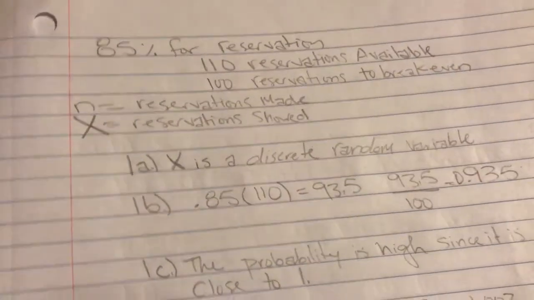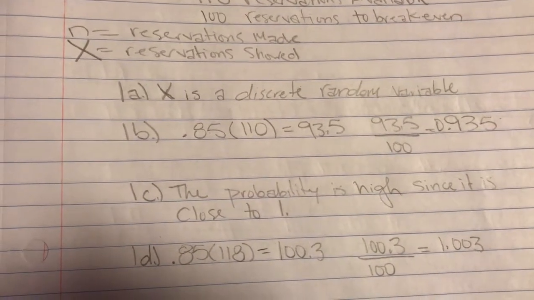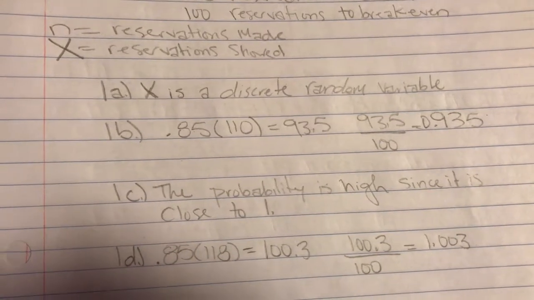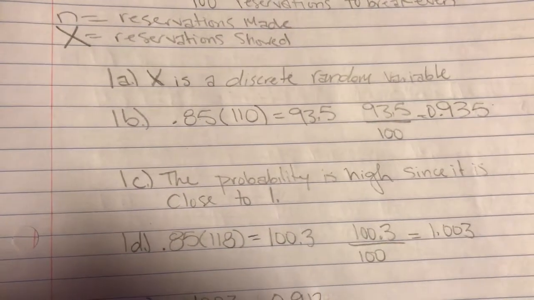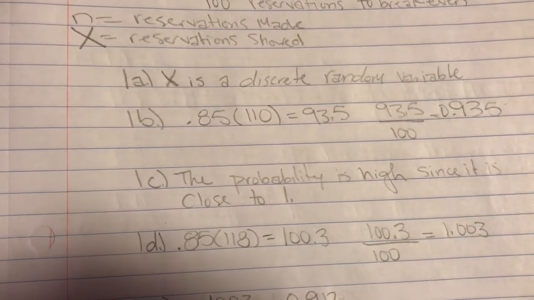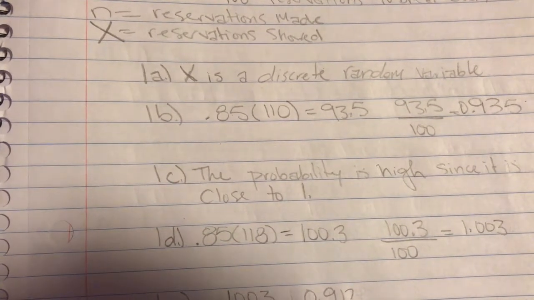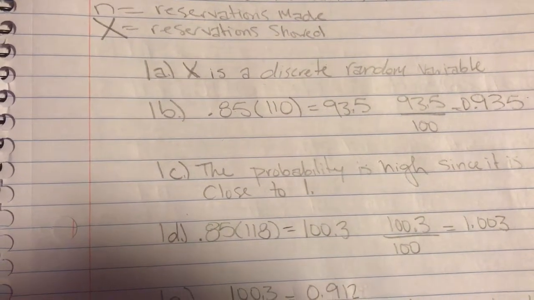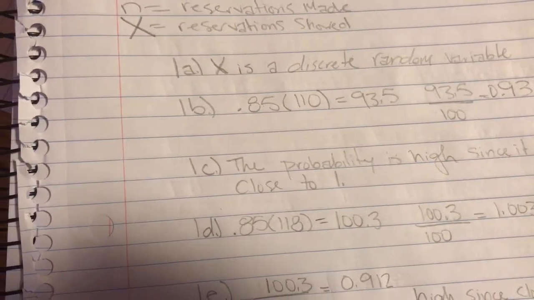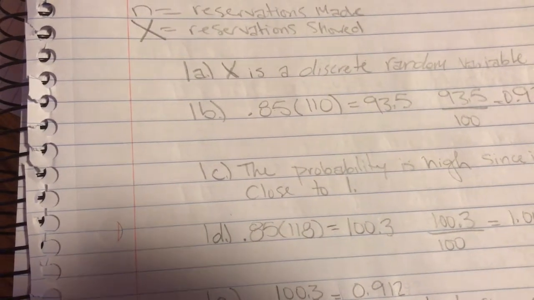For part B, I took the percentage that shows up of the reservations and divided that by the number of reservations that they needed to have in order to cover the costs of the Valentine's Day dinner. The above probability says that the probability is high since it is close to 1.